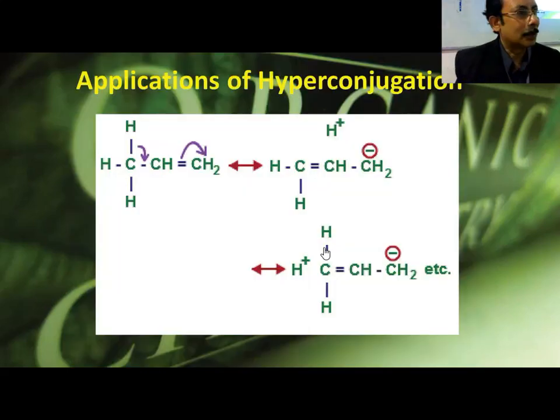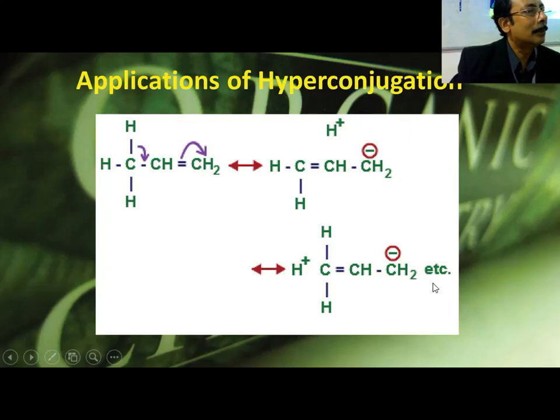Application of hyperconjugation. I told you about application, but this is also another way of showing hyperconjugation, in terms of resonance. What I have shown in animation, you cannot show in the exam. For understanding it is fine, but how will you write it in the exam? You will write it this way. This is also another way of representation. You have to use this representation when you are writing on pen and paper. You don't have animation there, so you can use this.